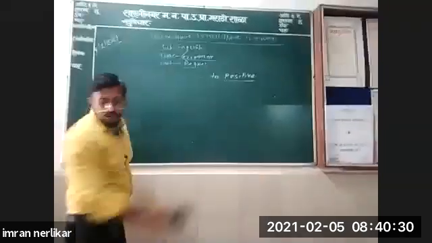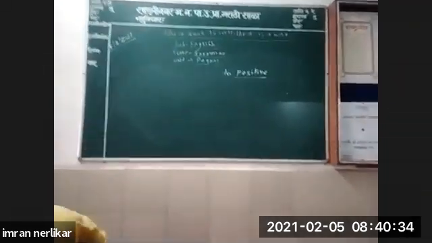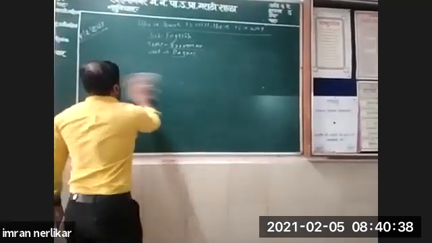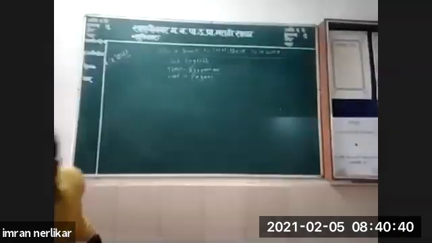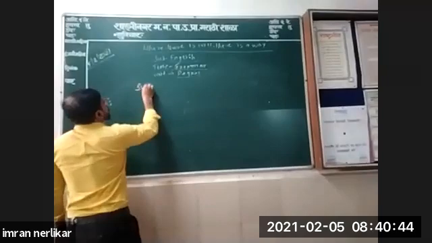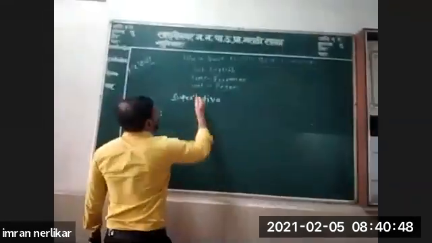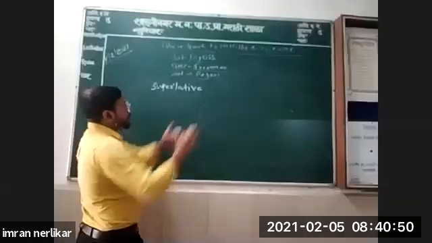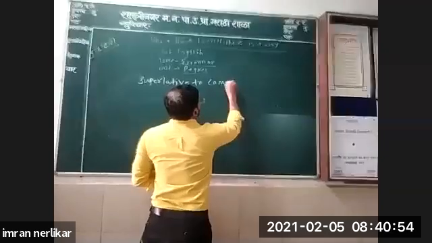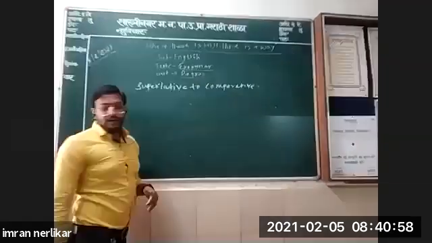Now the second one is superlative to comparative. First of all, comparative to positive, then superlative to comparative.